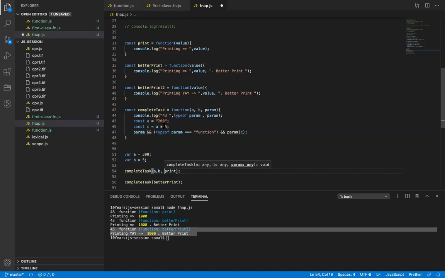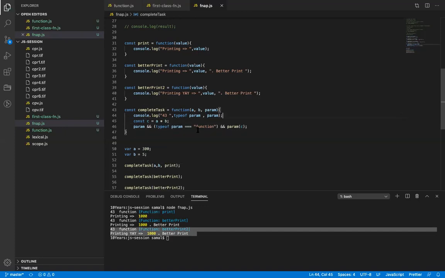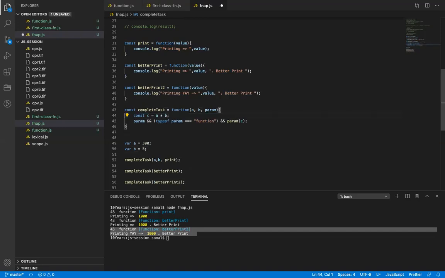All right, I'll just remove this and I'll just say b. So what it is doing here, basically, I'm calling a function called a and b and passing 3 parameters. The first 2 parameters are numbers. The third parameter is a function. Function is a reference, so the first 2 will be received as a copy and the third will be received as a reference.